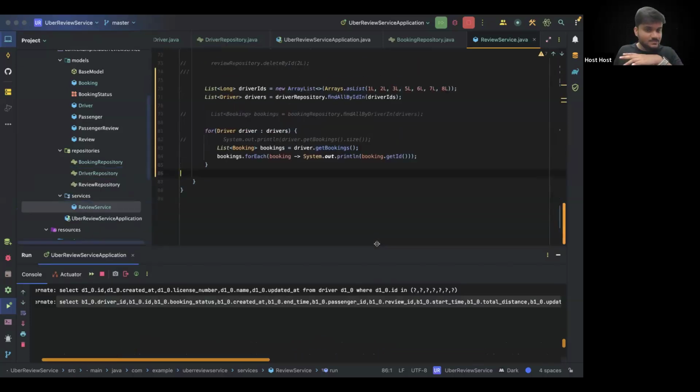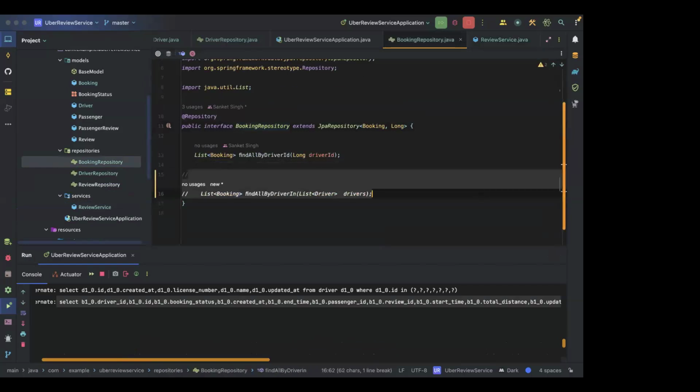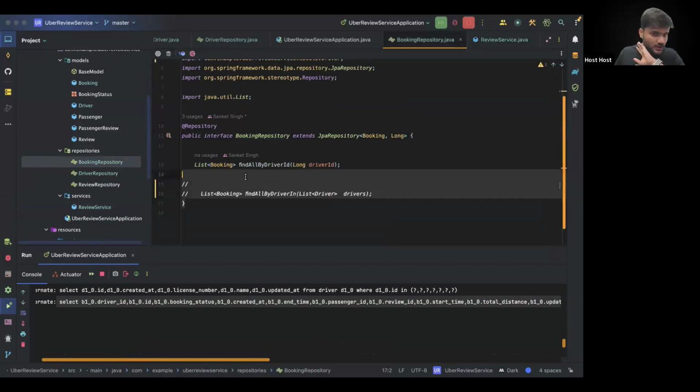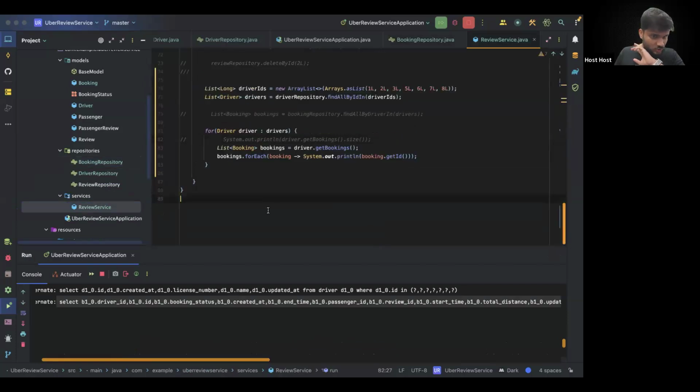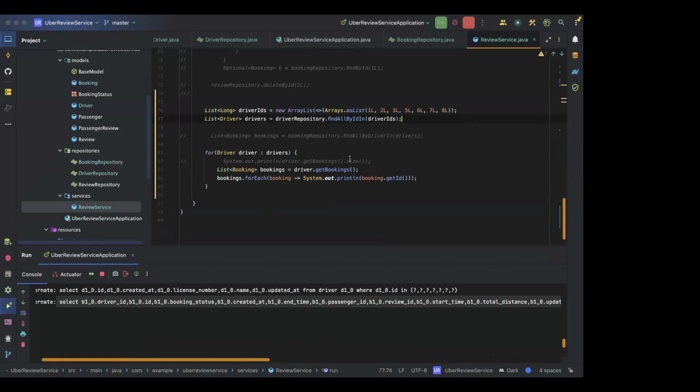No, that's the best part. You don't have to write any custom queries. For example, if you go to the booking repository, you can actually remove this. No need to write anything. All you have to do is fetch the details of the driver normally. The normal fetching method is already present, right? And then you just loop over the drivers and call driver.getBooking.